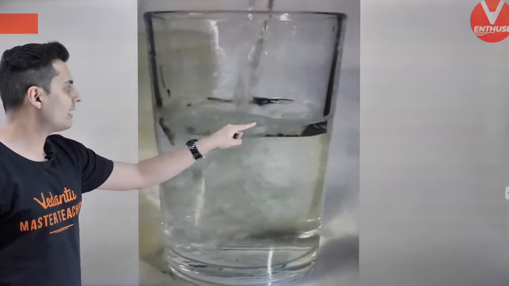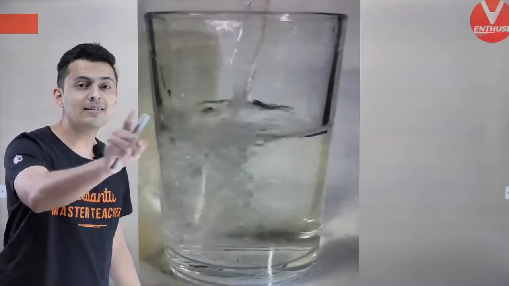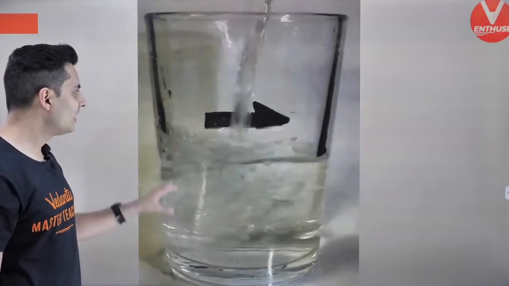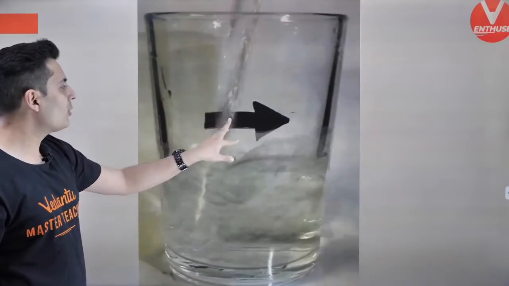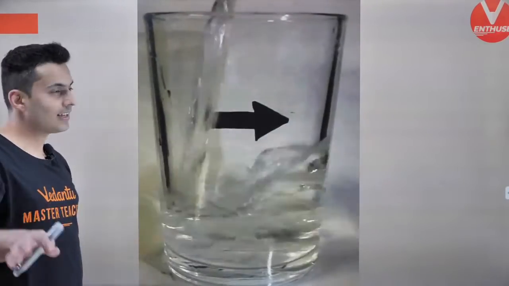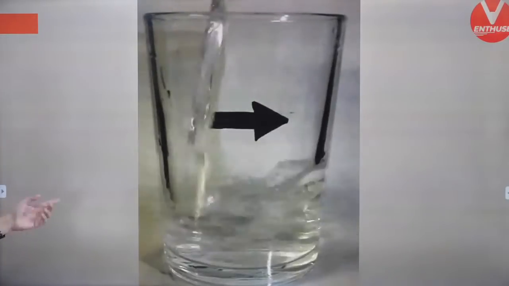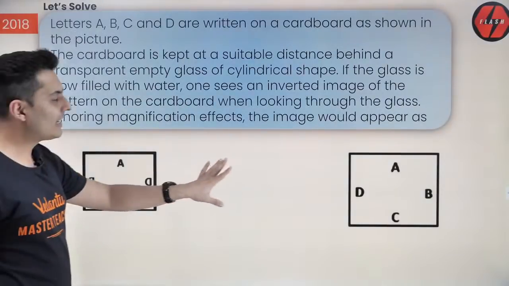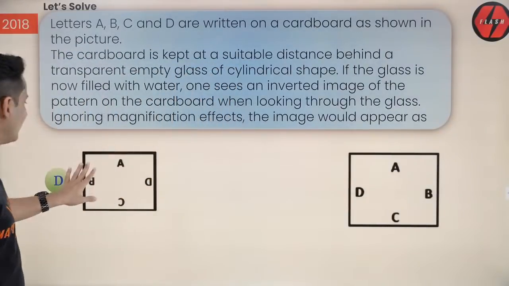Look at that. There is an arrow mark drawn on the glass. Please try it out today. Try it out today and you will be astonished to see the result. Fill it up with water. You will see the arrow mark becomes inverted. Yes, exactly inverted. And this is only because of refraction, guys. So, you know, the exact mirror image of this will be D.